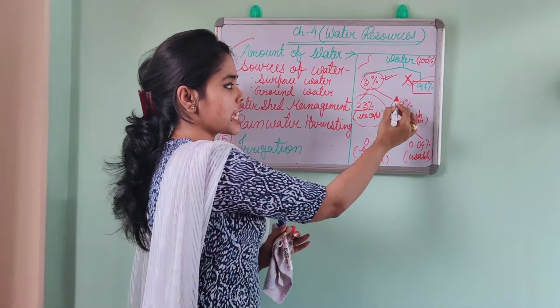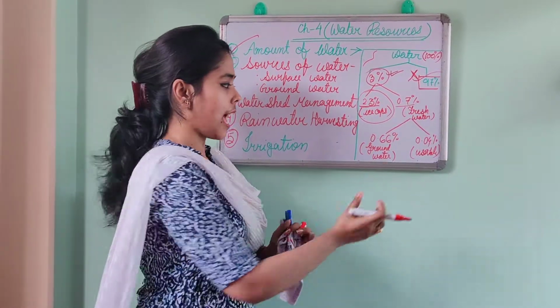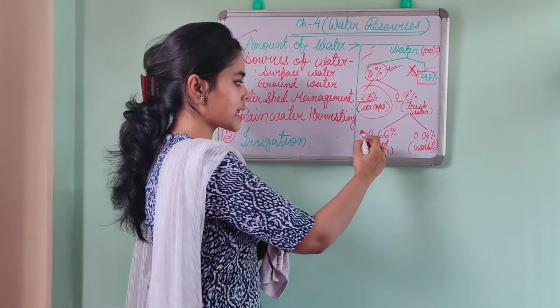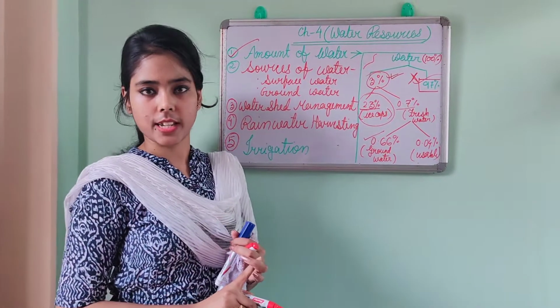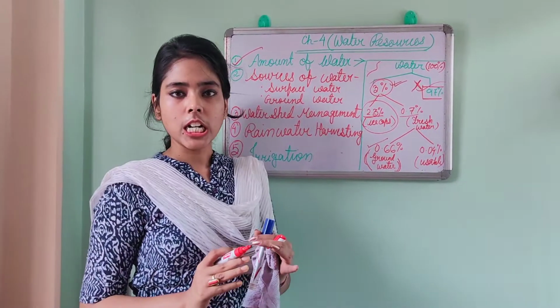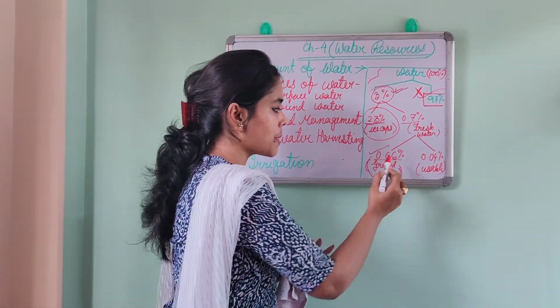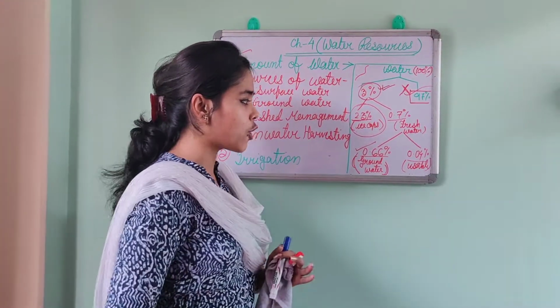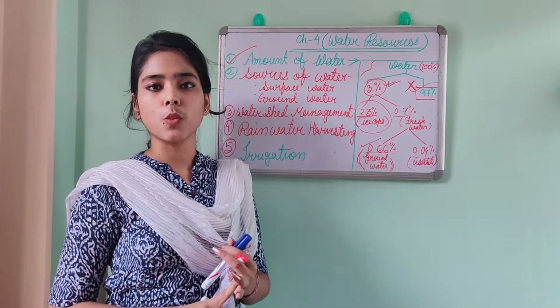Again I am breaking this 0.7% and you will get two types of amounts. First is 0.66%. So the amount of groundwater is generally 0.66%. Okay. And the remaining 0.04% is usable water.